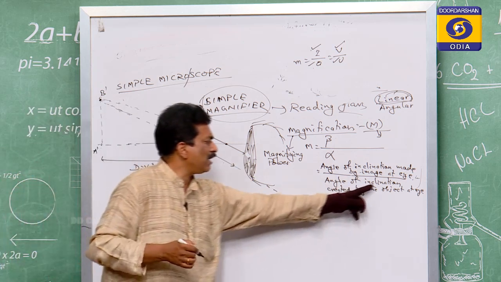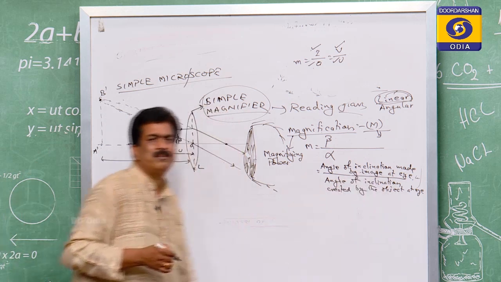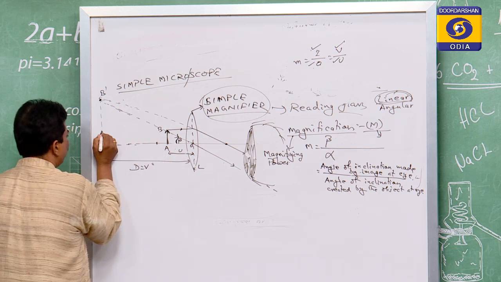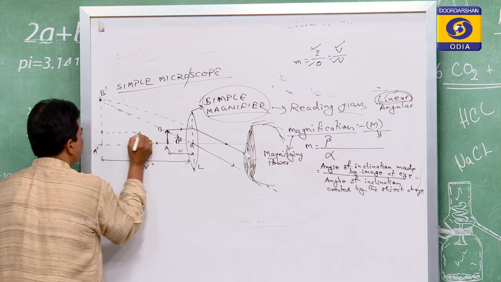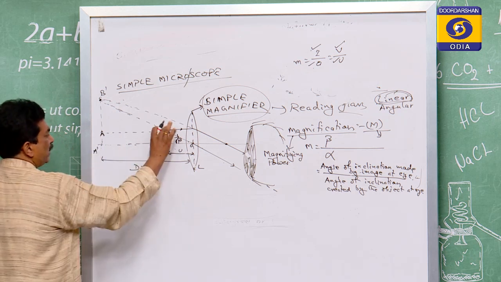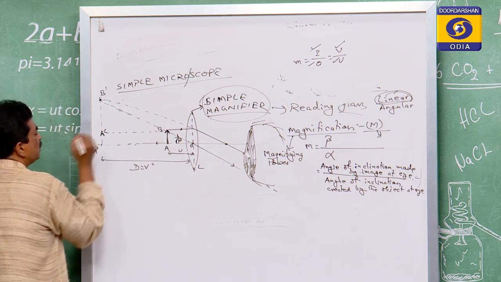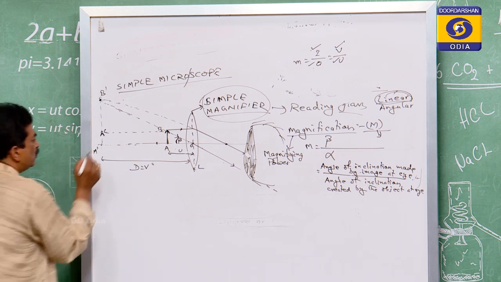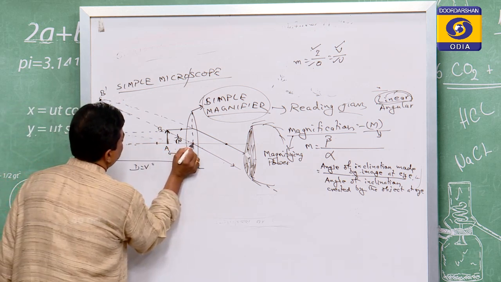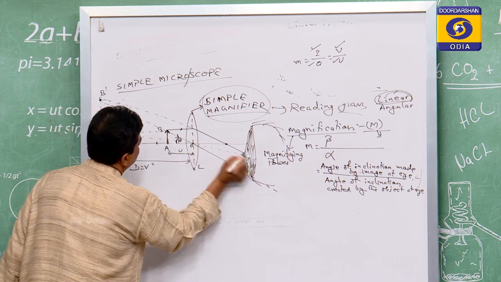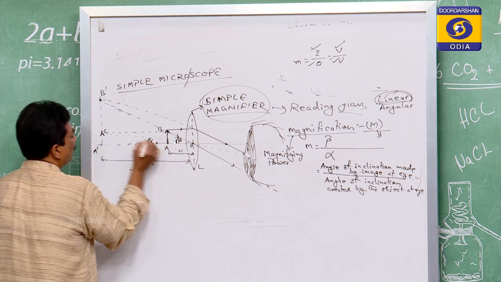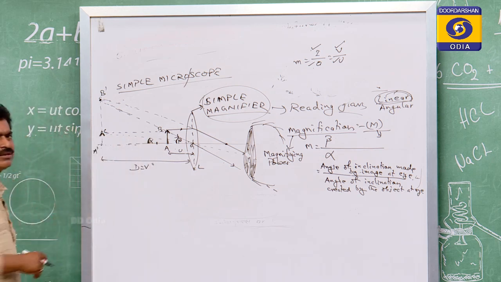The second one is the angle of inclination created by the object. You see, this is the object, and to get that, let us take a symmetric position of AB, that is equal to A dash C. Now if we join C to the optical center, it will go through to the eye, then this angle will be the angle of inclination made by the object.